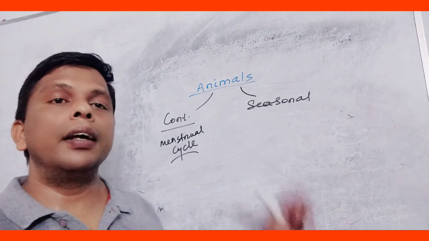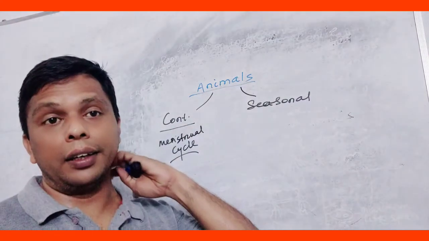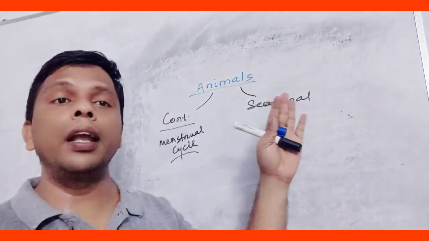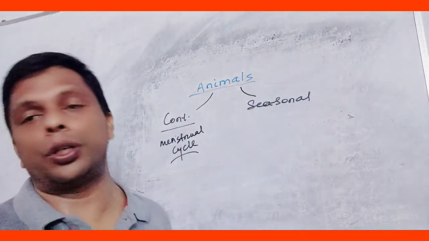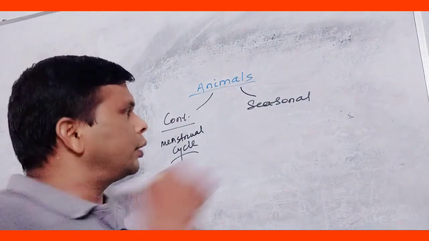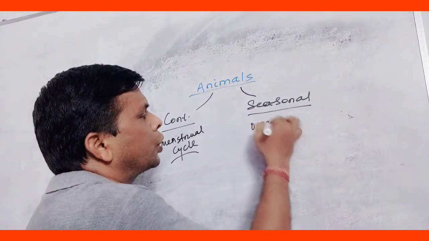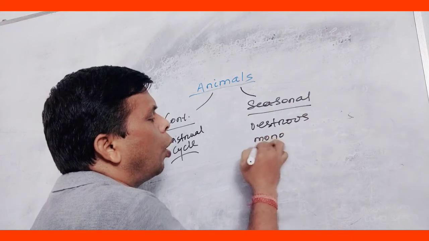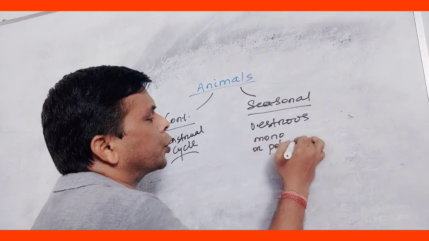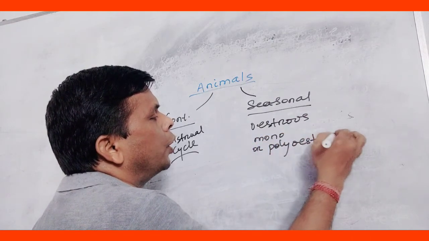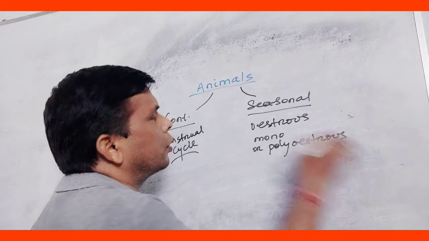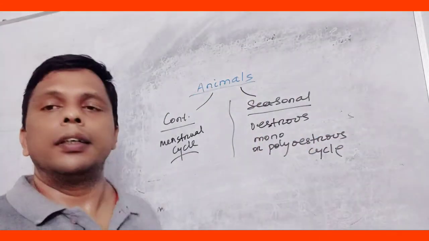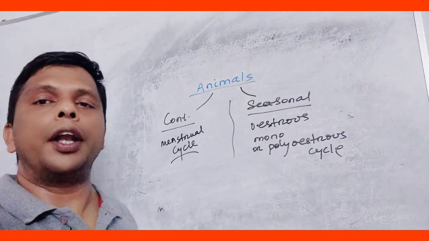Okay, these have estrous cycle, monoestrous cycle or seasonal polyestrous cycle. So they have estrous cycle, which may be mono or polyestrous cycle. These are the reproduction in case of animals.